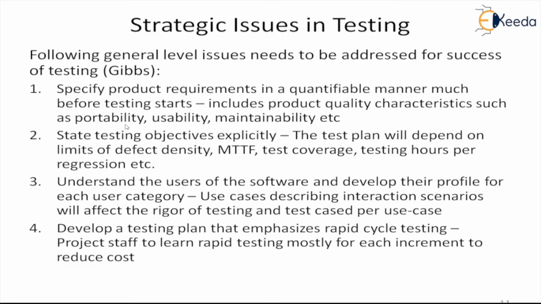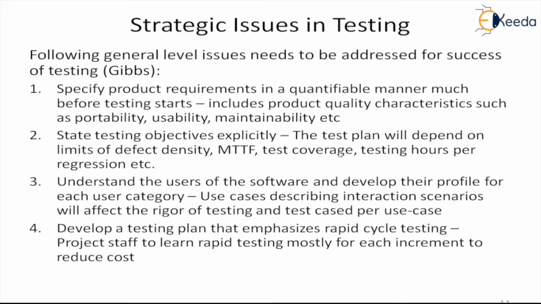Then similarly portability, and there are many other characteristics that we have seen in our metrics class. All those things need to be explicitly informed when you are doing the requirements. So not only functional requirements but also non-functional requirements. And state testing objectives explicitly.